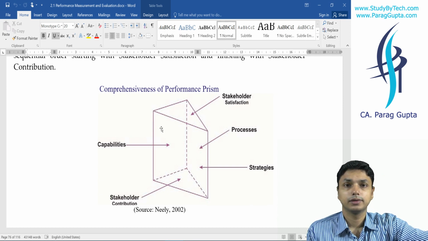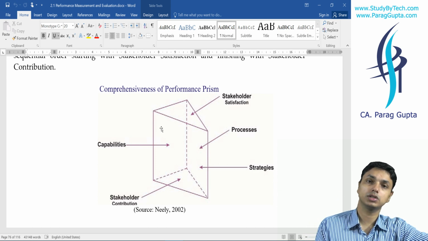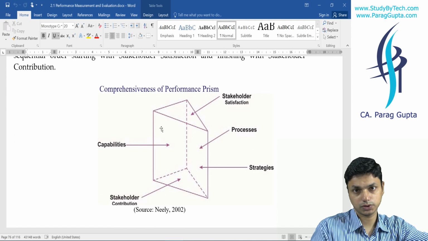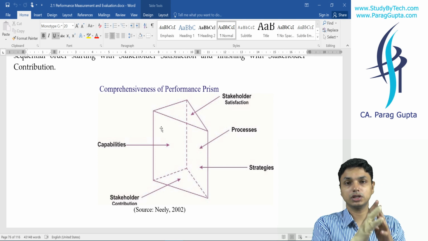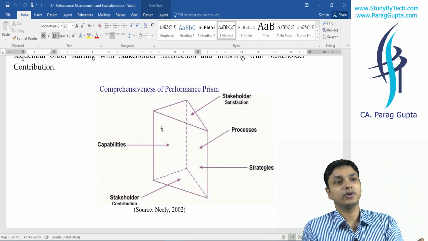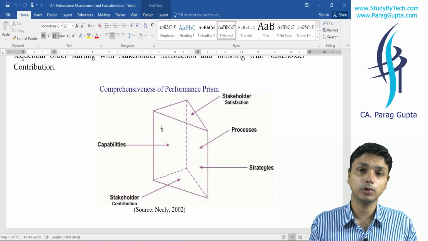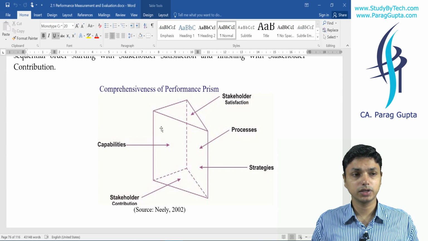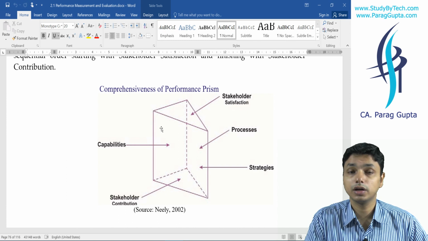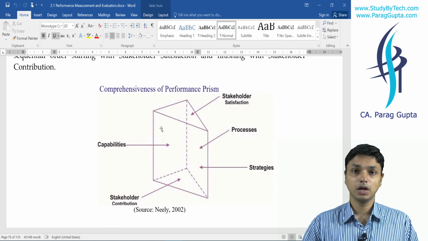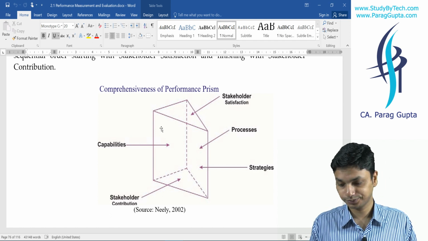shareholders. The problem with the performance pyramid and balanced scorecard was they were thinking only about shareholders and customers. Here Neely and Adams said in the performance prism that we shall think about everyone, because if others are dissatisfied, ultimately our business will collapse. For example, we may be very good towards our customers, we are running good, but our employees are not satisfied. So what will happen? Our business will collapse. So stakeholder satisfaction is very much required.